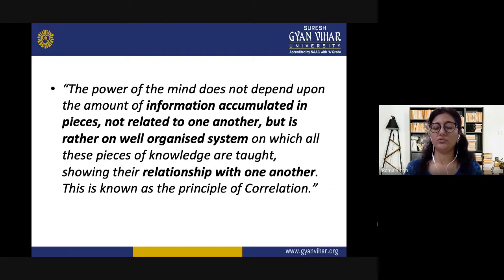The mind of the students will question that if these things are not interrelated, then why are we learning this, and how can we unify these pieces of knowledge which are being given to us in different pieces. So, knowledge is rather a well organized system, on which all these pieces of knowledge are taught, showing their relationship with one another. So, this is known as the principle of correlation.